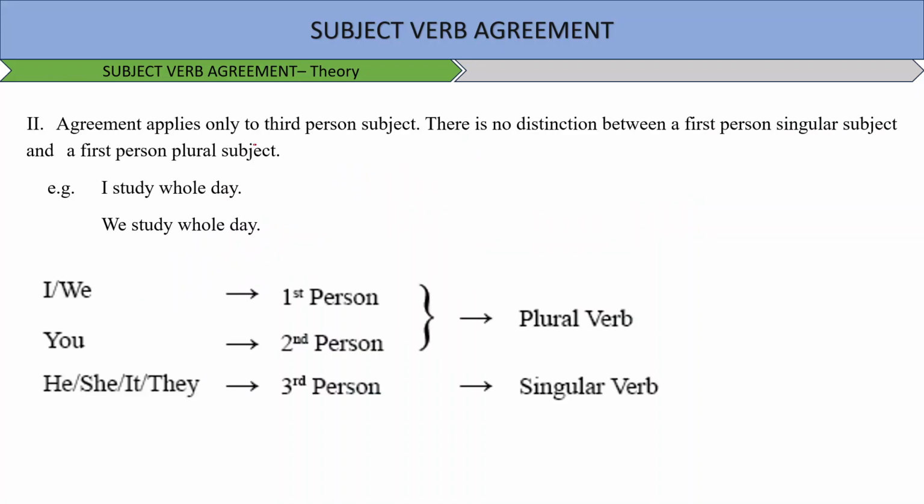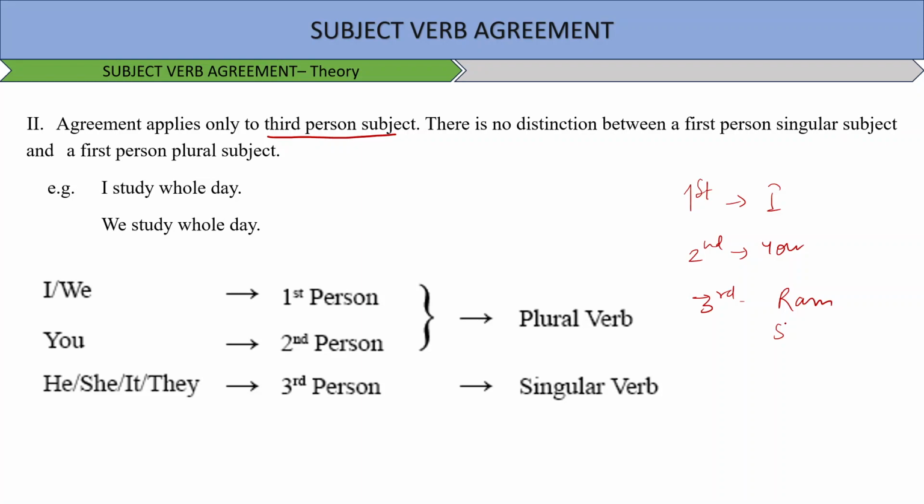Now agreement applies only to the third person subject. Who is the first person? I is the first person. Who is the second person? You is the second person. Who is the third person? Ram is the third person. Shyam is the third person. He, she is the third person. They is the third person, right? So it only applies to a third person subject.